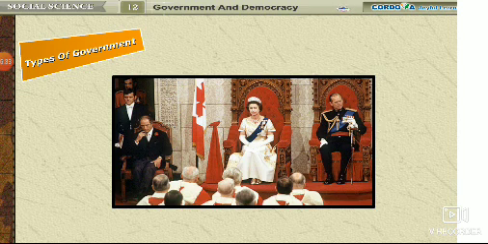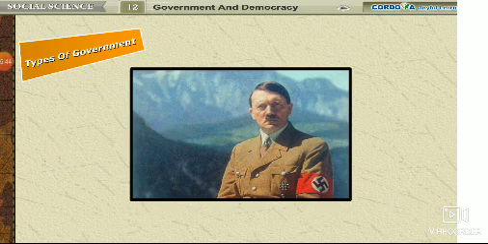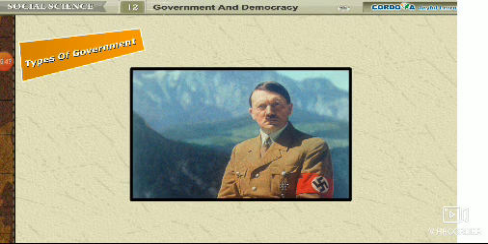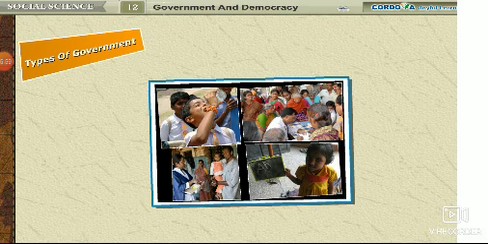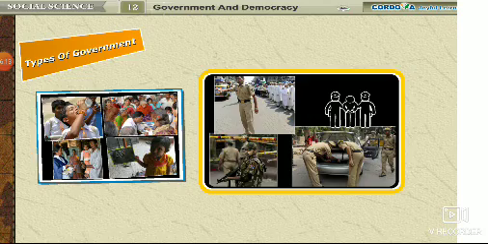Before independence, there were many such states in India. In a dictatorship, all decision-making powers lie in the hands of one individual or a small group of powerful people. A dictator is not responsible to the people. The people have no right to protest, nor are they allowed to take part in the decision-making process. A particular ideology is promoted and all the others are suppressed. History shows that many countries had dictators, or the rule of one individual and their small group of supporters. The most famous example of a dictator is Adolf Hitler.